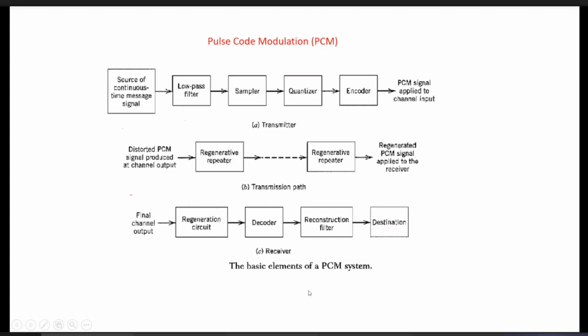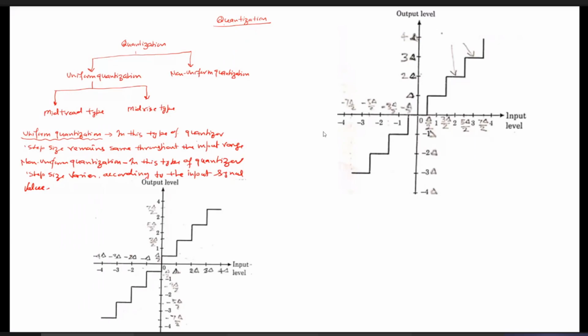As you can see, in the transmitter part we use the sampler, and in the second part we use the quantizer. So now we are going to study the quantizer: what the quantization process is, how many types of quantization there are, and then what the encoder is. The next topic after that we will study is the encoder. So our next topic is quantization. As we all know, quantization is the second step of converting analog signals to digital signals.